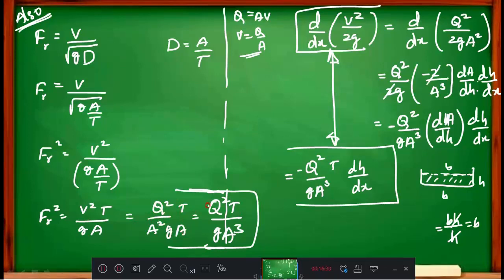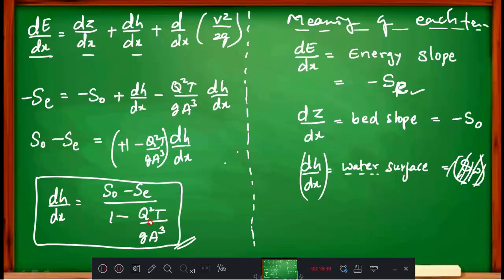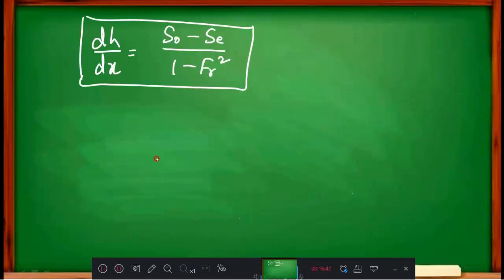This becomes Q square T by g A cube. Means my differential equation for gradually varied flow becomes dH by dx equal to S naught minus SE divided by 1 minus Fr square.